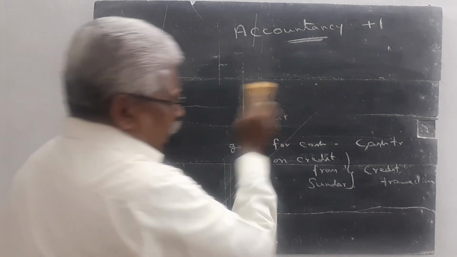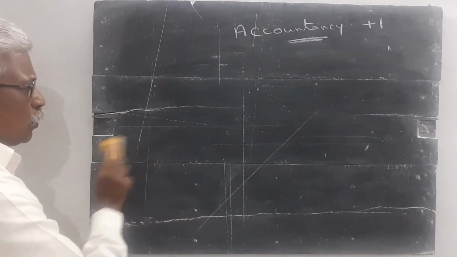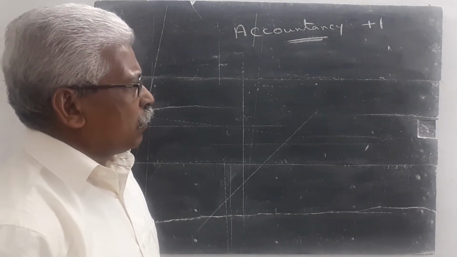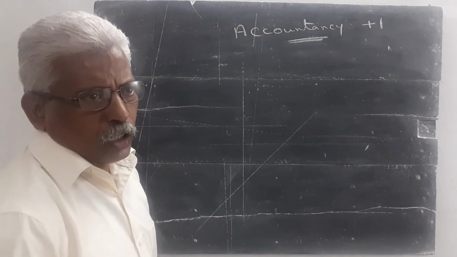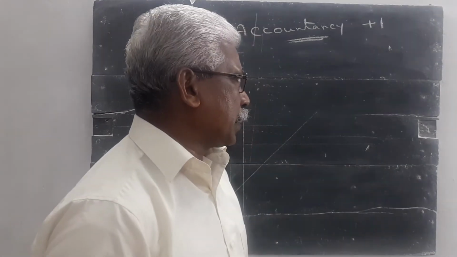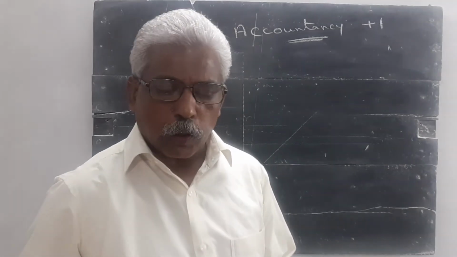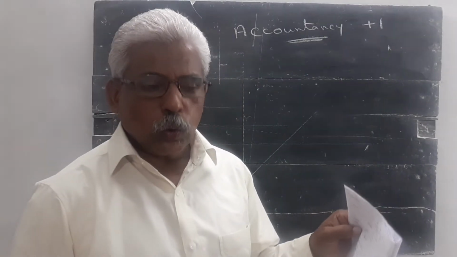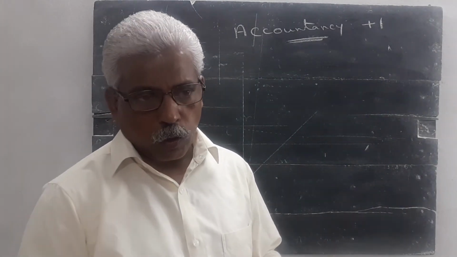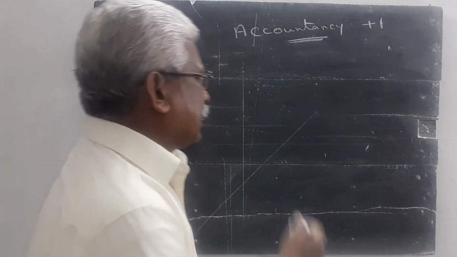If you are not able to understand these portions, you study again and again. In the textbook, nearly 20 problems are given. If you do all the problems one by one without referring to the previous sums, and directly apply the rules and regulations, then only you are thorough about it. When we study one transaction, you are not able to write the remaining portion. So, dear students, try to write all the questions given at the back side of the textbook, one by one. Today itself, buy an accountancy book and write these questions. Then, journal.